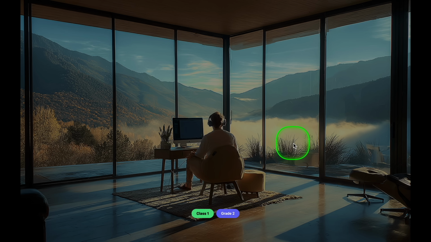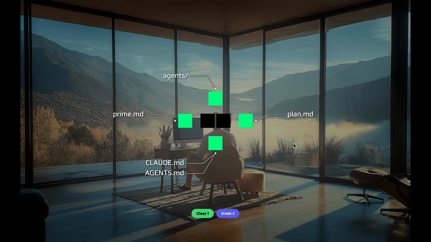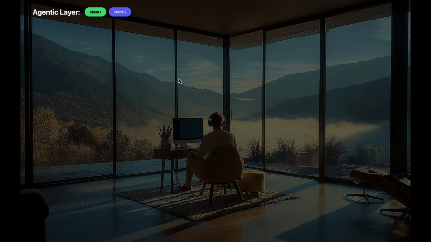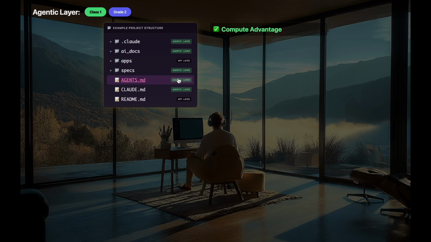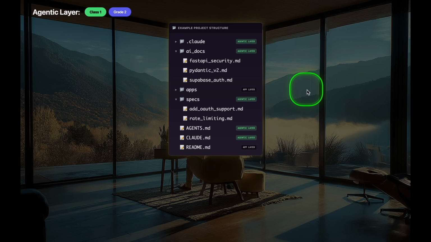Now we have the class 1 grade 2. This is where we start surrounding our code base with more useful leverage points of agentic coding. Here we incorporate specialized prompts to help us plan work. We have a prime command, and we now have access to agents, also known as sub-agents. Here we can start incrementally improving what our code base can do. So let's go ahead and look at what this code base looks like now, right? We have a new specs directory where our plans are written. You're very familiar with that pattern. We also have AI docs, so our agents can pull in documentation to aid their context.